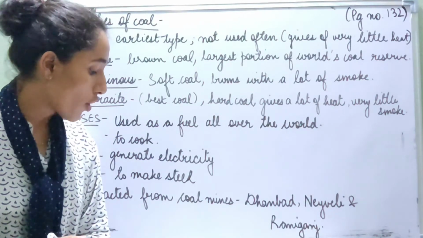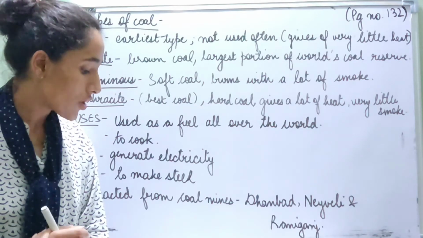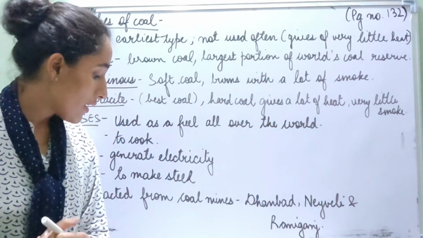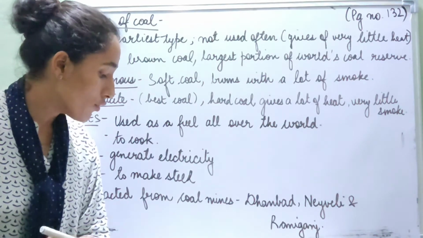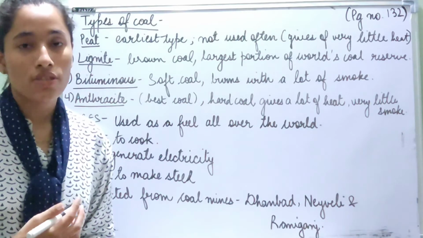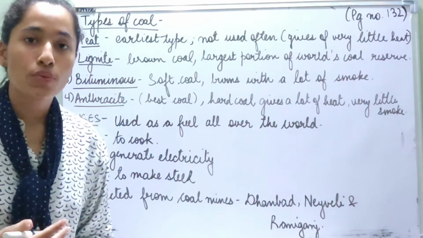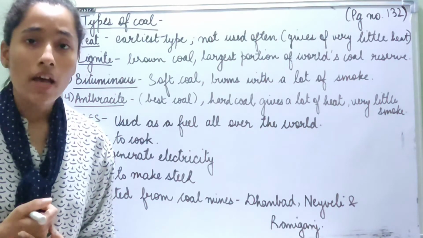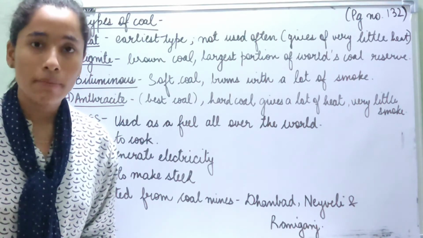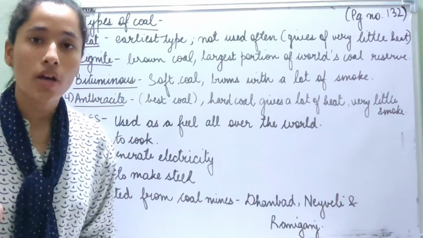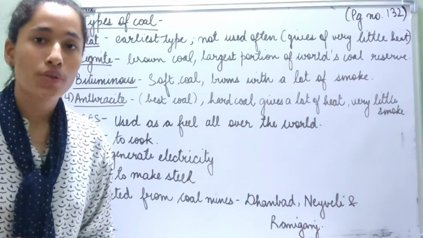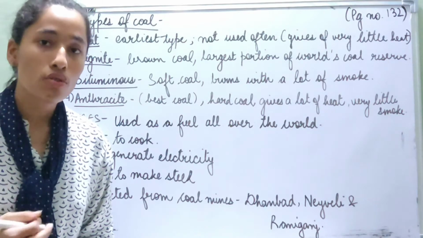Coal is extracted from coal mines found in coal-rich areas. Dhanbad, Neyveli and Raniganj in India have coal mines. So coal is extracted from the coal mines, which are built to extract coal, and these mines are in places which are coal rich, which are anticipated to have a lot of coal in them.